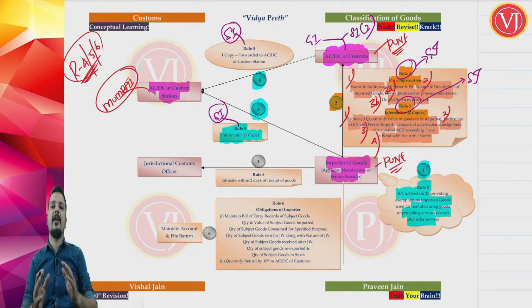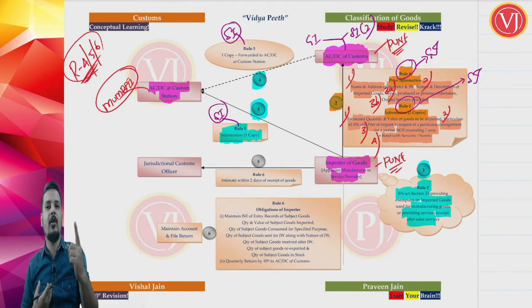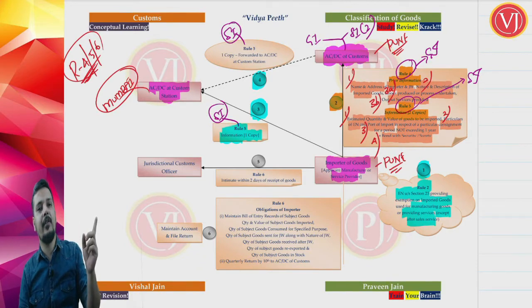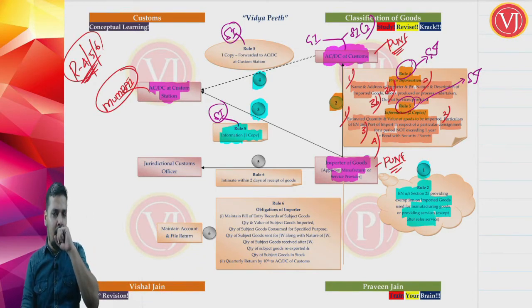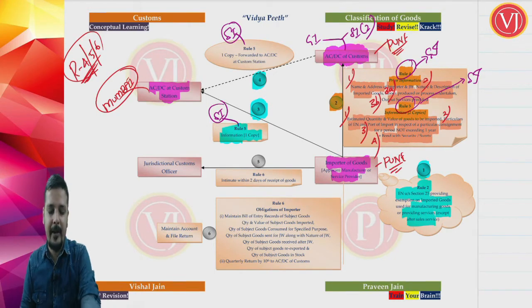Now let us understand this. Supposing I am the importer, to my officer ACDC of customs having jurisdiction over my premises, I am going to give 1 copy of general information in advance, 2 copies of specific information in advance. Plus I am going to give 1 copy of specific information as per rule 5 also to ACDC of customs where the goods are actually going to be imported, that is at Mumbai.